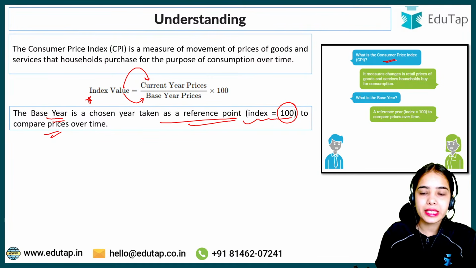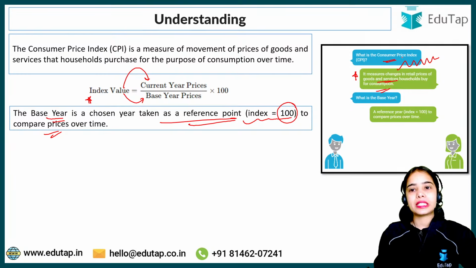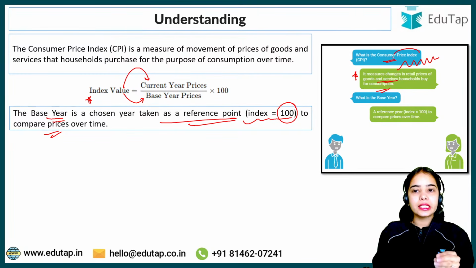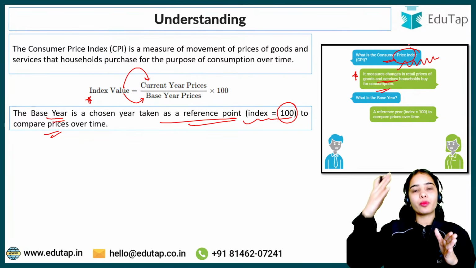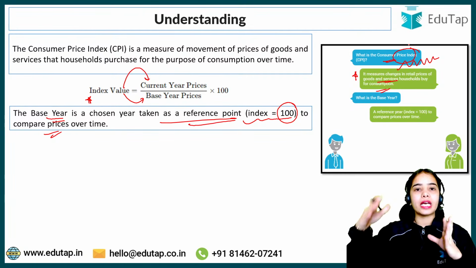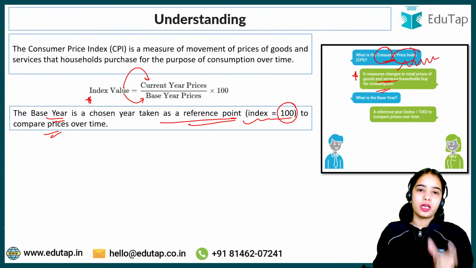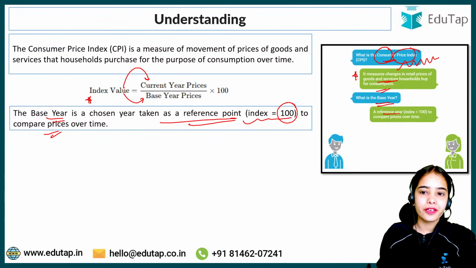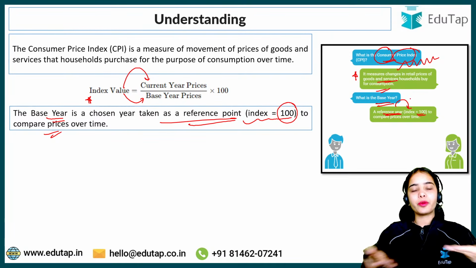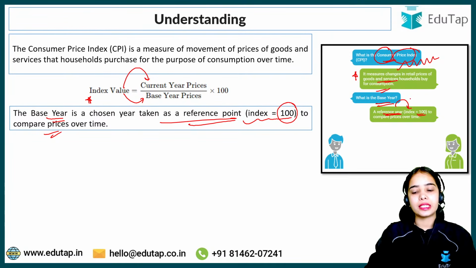So what is the consumer price index? It measures the changes in retail prices of goods and services households buy for consumption. Basically, this is a price index where we are seeing the movement of the prices, the ups and downs and the changes in the prices for the goods and services that are consumed by the household. Base year is the reference year whose value is decided at 100, and it provides a reference point against which other years can be compared.